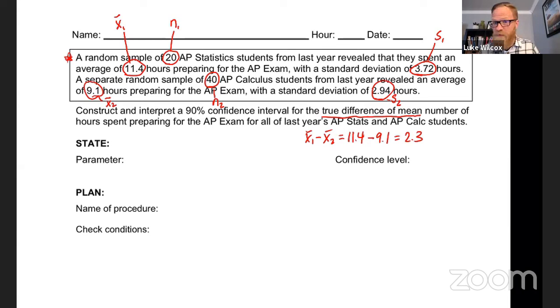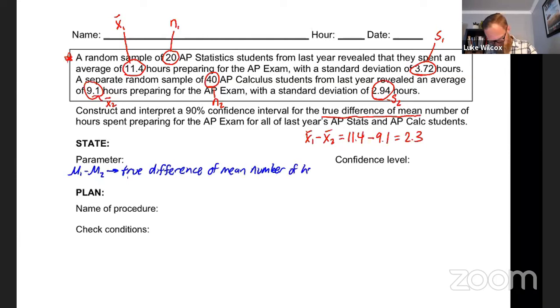Now that's from the sample. Now we want to try and estimate what that difference would be for the whole population. So the parameter we're trying to estimate this time is the true difference in means, mu1 minus mu2. So I'm going to call that the true difference of mean number of hours spent preparing for the AP exam.